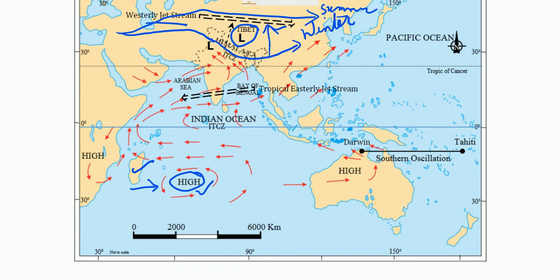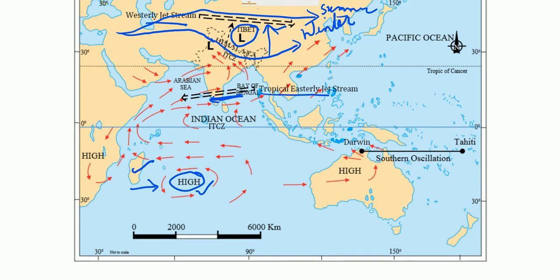And again, in the southern part of India, over the Peninsula Plateau, you will find the tropical easterly jet stream here. I think you are seeing here, the tropical jet stream is here. So this is the fifth fact you have to know.